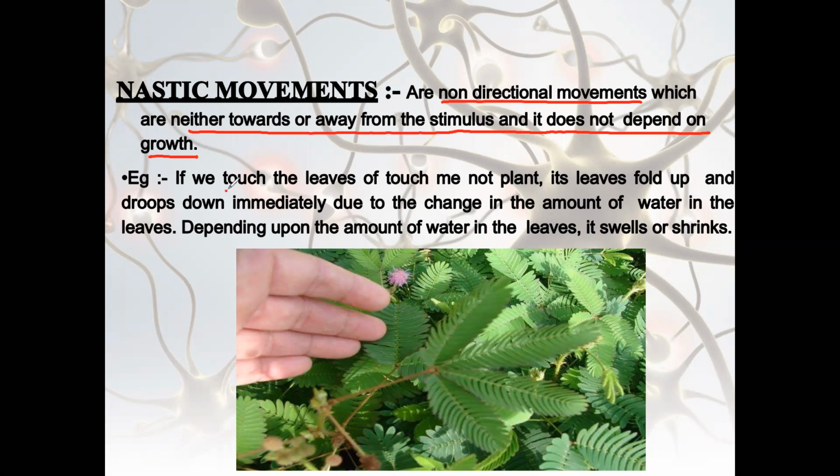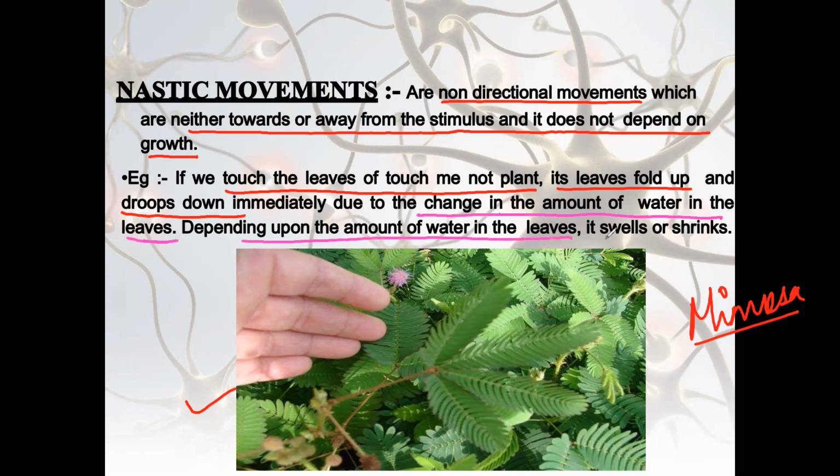Example is when we touch the leaves of the touch-me-not plant. The scientific name is Mimosa pudica. It's given in our textbook. The leaves fold up and drop down immediately. You might have seen such kind of plants. When you touch the plant, the leaf folds, right? Why is it so? What is the reason behind it? It is because of a change in the amount of water in the leaves. Depending upon the amount of water in the leaf, it swells or shrinks. How does it happen? Let me explain to you.